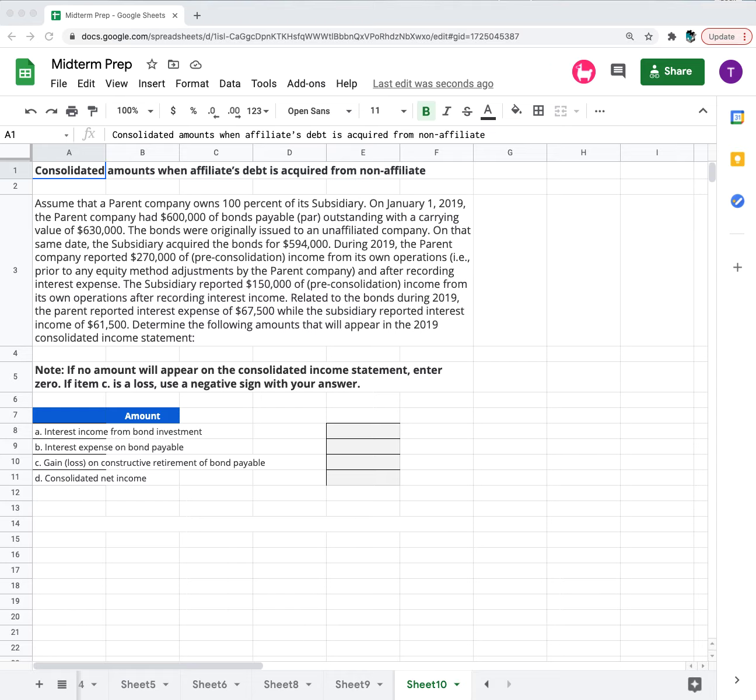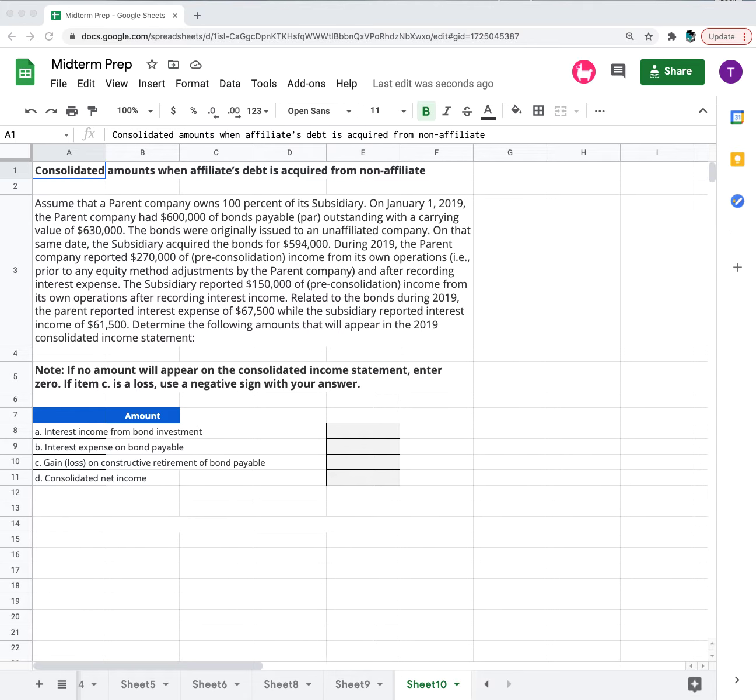Consolidated amounts when an affiliate's debt is acquired from a non-affiliate. Assume that a parent company owns 100% of its subsidiary. On January 1st, 2019, the parent company had $600,000 of bonds payable par outstanding at a carrying value of $630,000. The bonds were originally issued to an unaffiliated company. On that same date, the subsidiary acquired the bonds for $594,000.